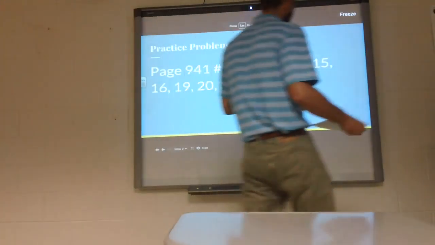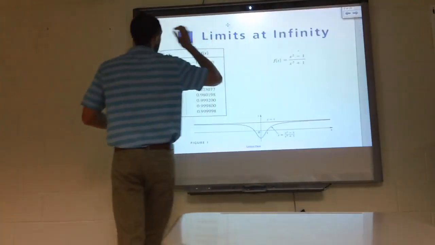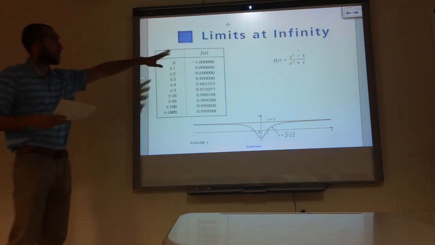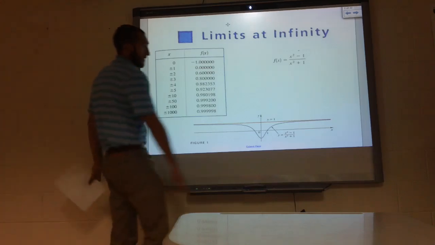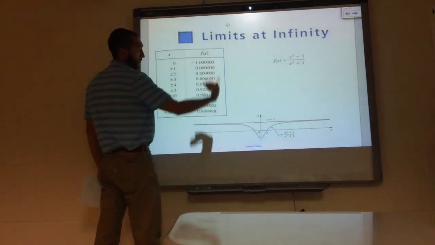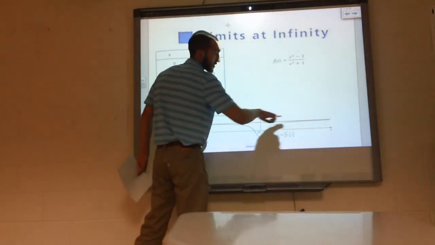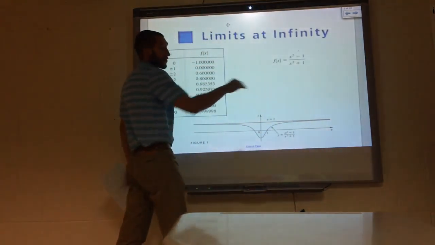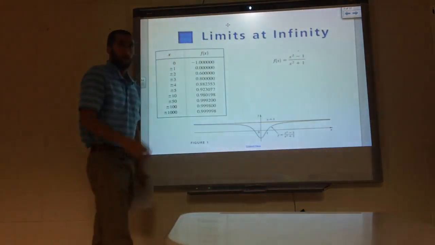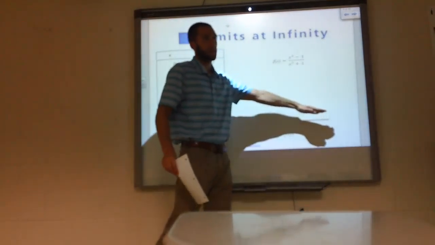Okay, so we're talking about limits at infinity today. The first example I had up there, I didn't even ask you to really solve it. I just put it up there to show you that as we go from positive infinity to negative infinity, either way, we're never going to cross the line y equals 1. So way out there at positive infinity, our limit would just be 1. If it's approaching a horizontal line, like a horizontal asymptote, we're going to say that's the limit.